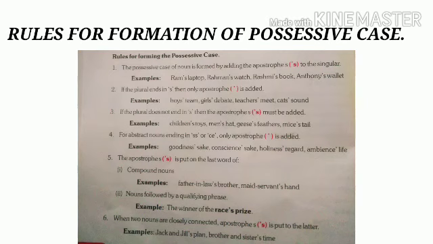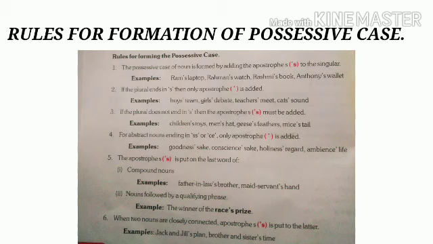Clear? Now the third rule is, if the plural does not end in s, then the apostrophe s must be added. So, to show the possession of a plural noun not ending with s, there we use apostrophe s. For example, children's day, women's day, men's coat, women's hat, etc. Clear? After these plural forms of nouns, we put apostrophe s.